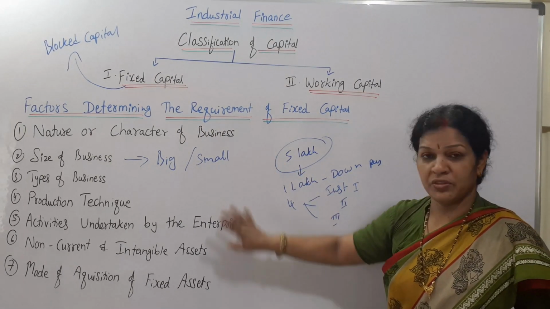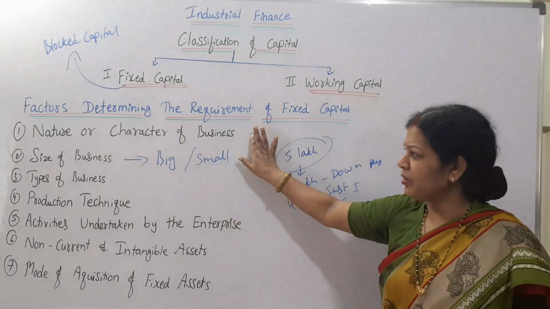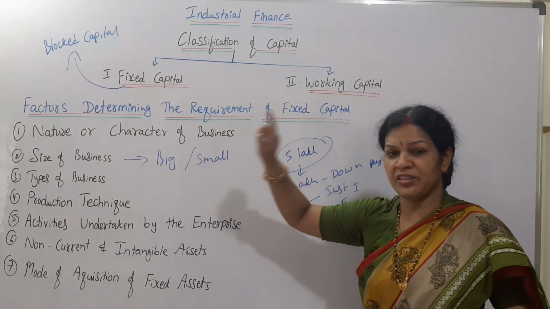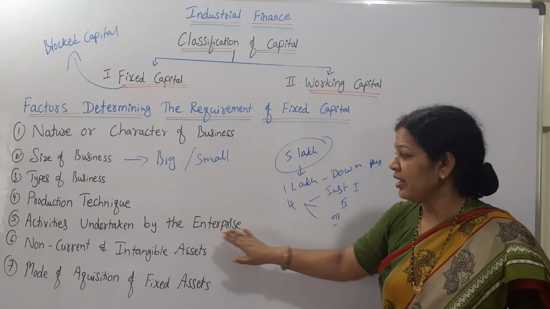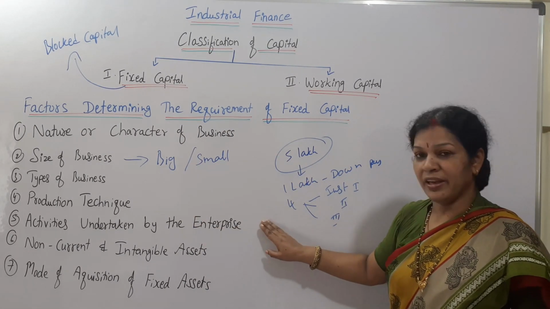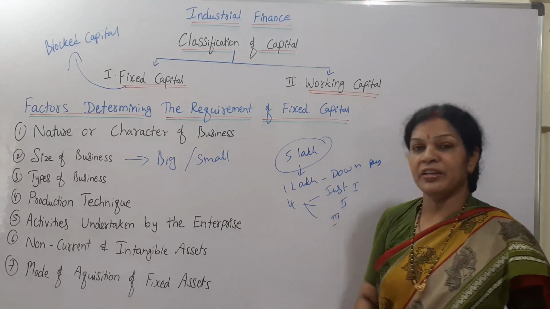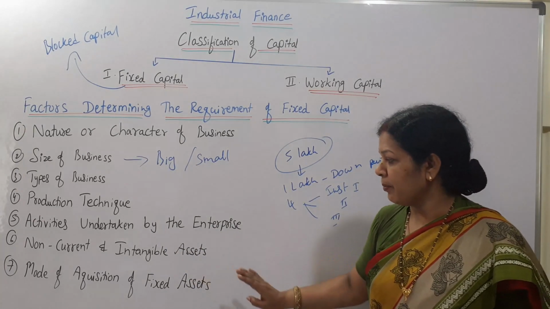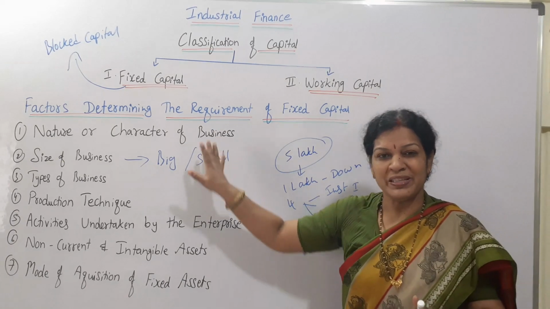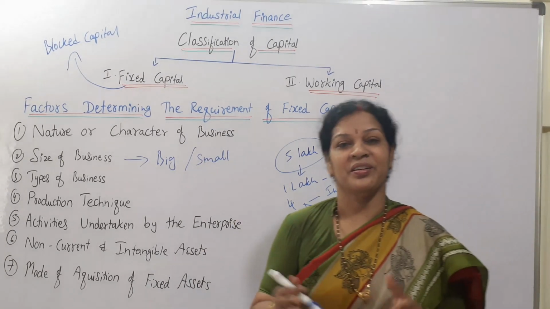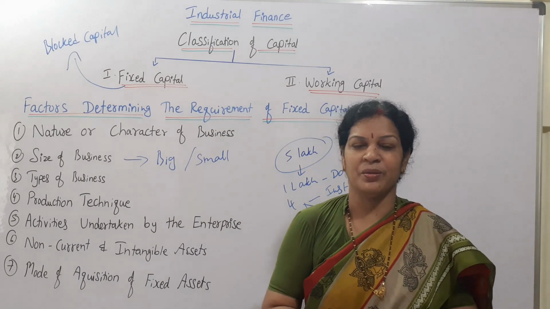We discussed seven points: nature or character of the business, size of the business, types of business, production technique, activities undertaken by the enterprise, non-current or intangible assets, and lastly mode of acquisition of the fixed assets. Based on this, they need the fixed capital. That's it. This is about the fixed capital.